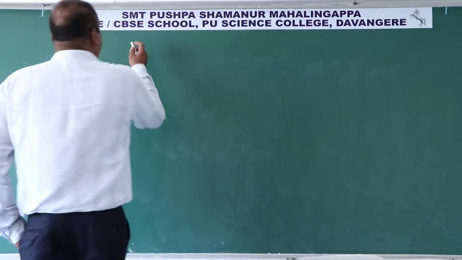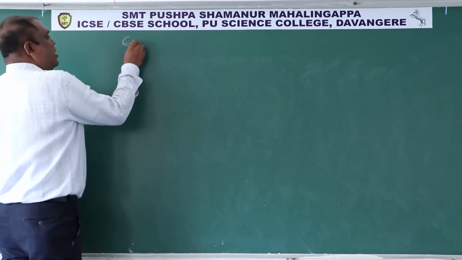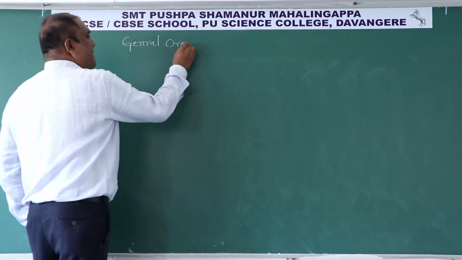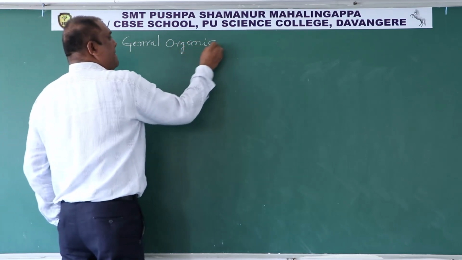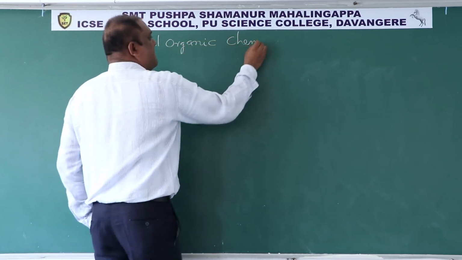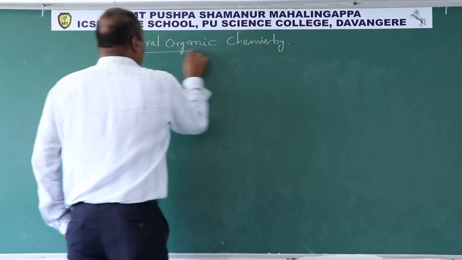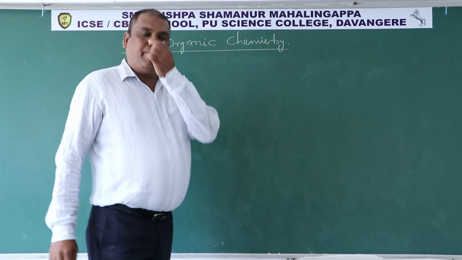So, general organic chemistry. This is an important topic.